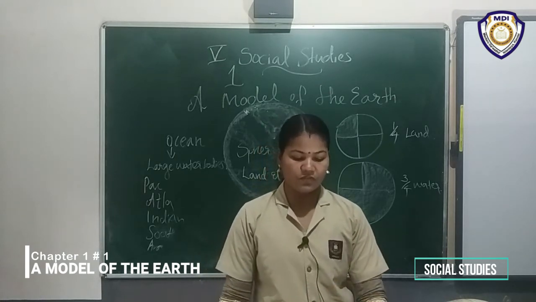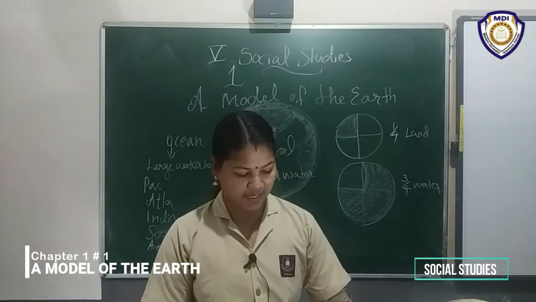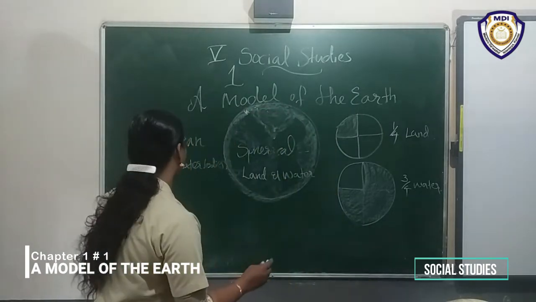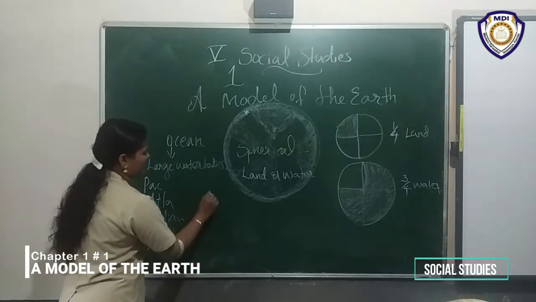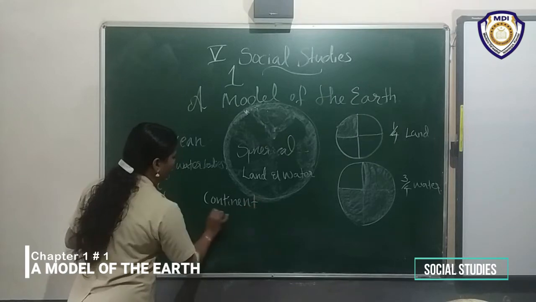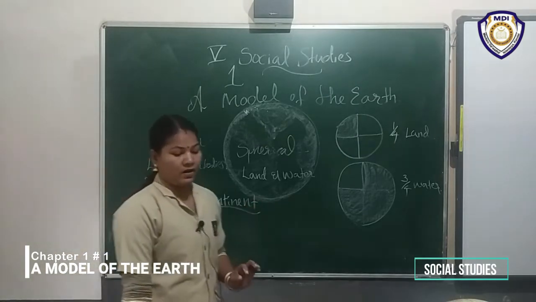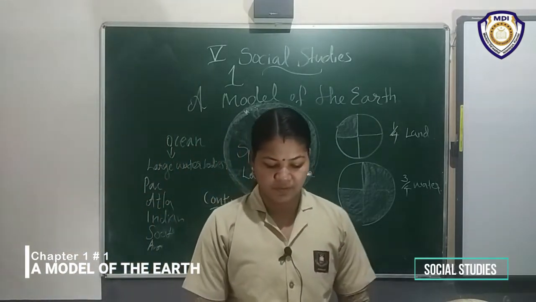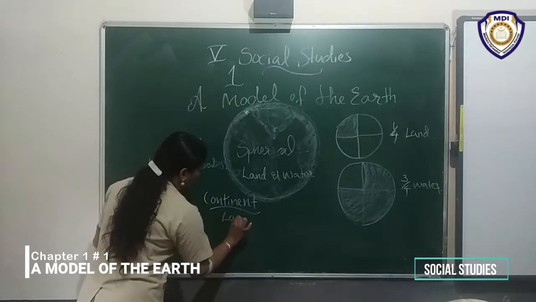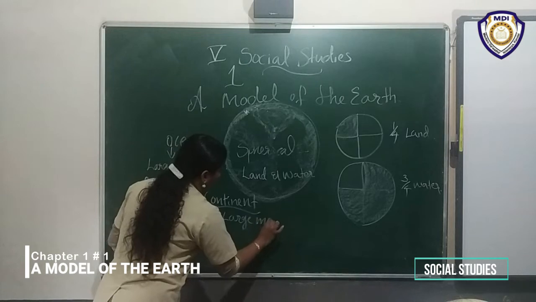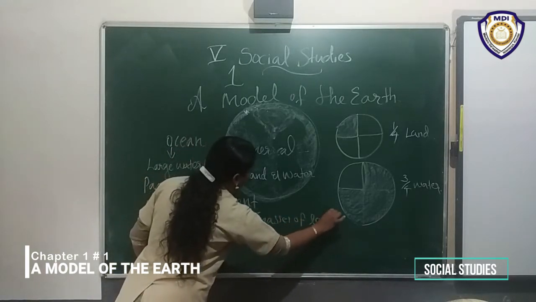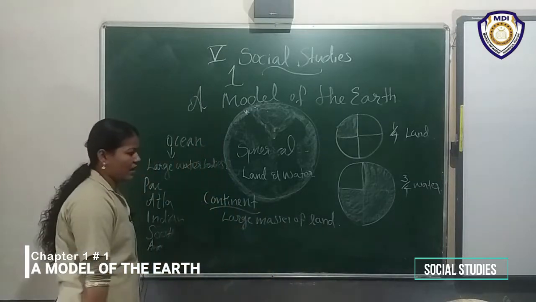Large masses of land are called continents.